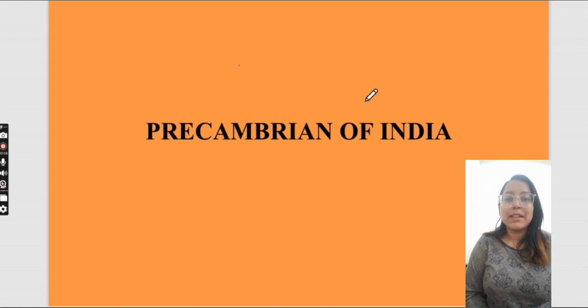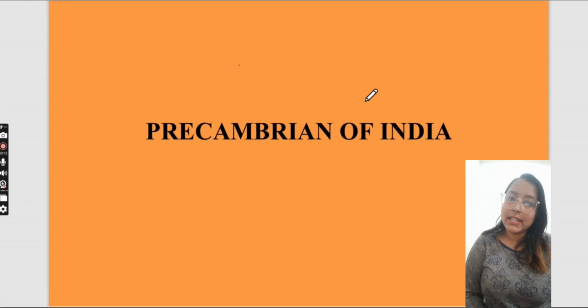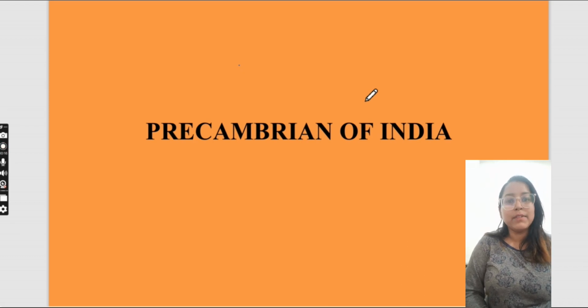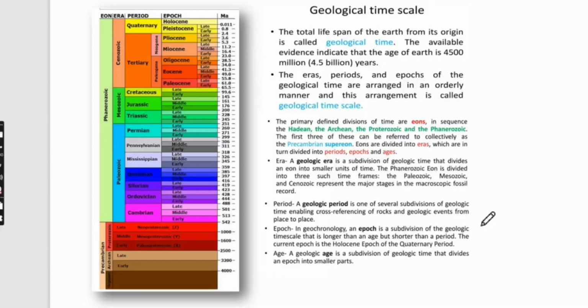So today we are starting with the Pre-Cambrian of India. I am going to start a series in which I'm going to complete the whole stratigraphy portion for BSc as well as MSc part. It will be useful for your JAM preparation, for your GATE preparation as well as your GSI preparation. Before starting, let's see the geological time scale.